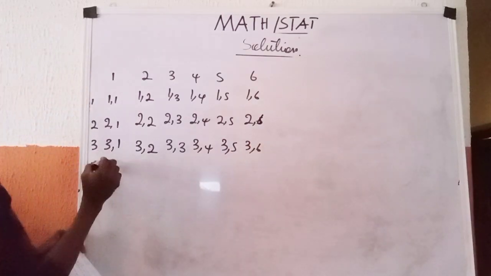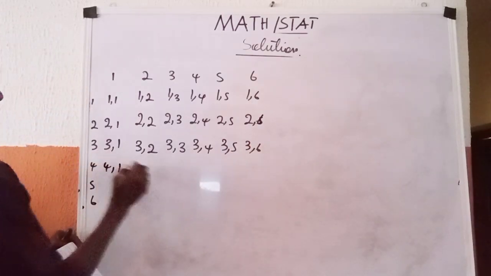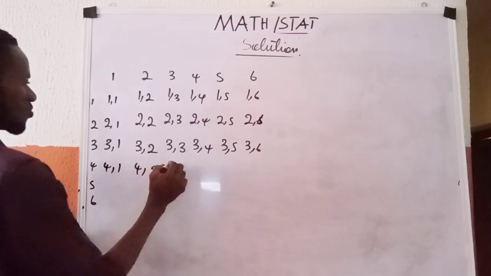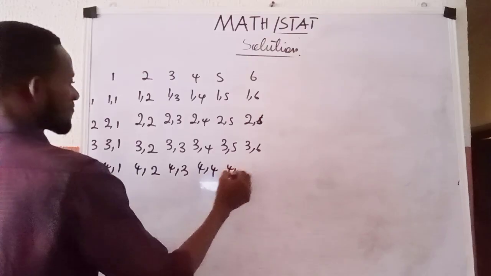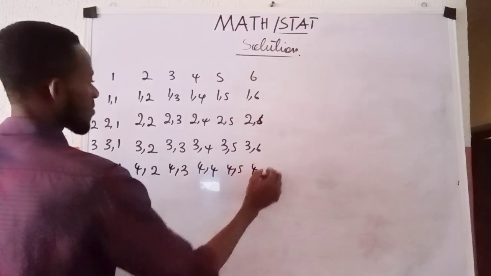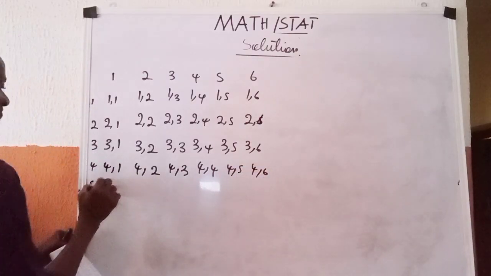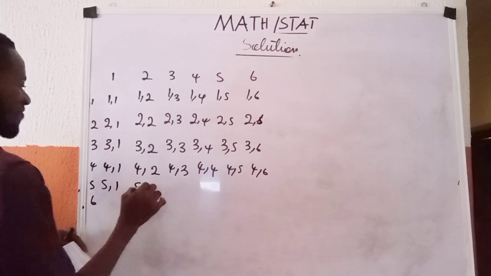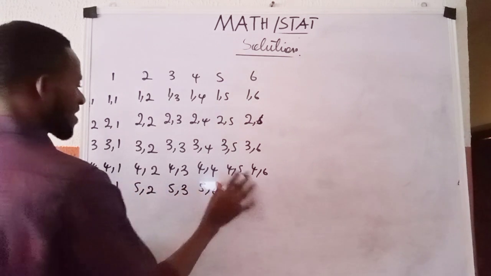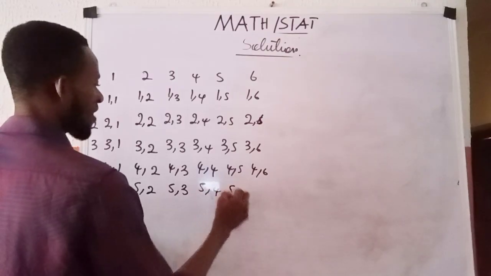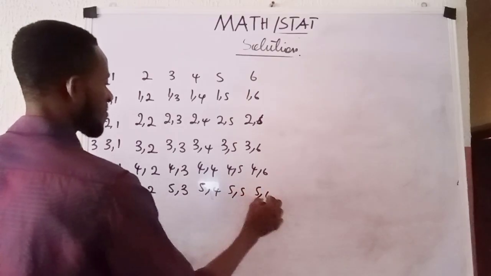Here we have 4,1; 4,2; 4,3; 4,4; 4,5; 4,6. Here is 5,1; 5,2; 5,3; 5,4; 5,5; 5,6.